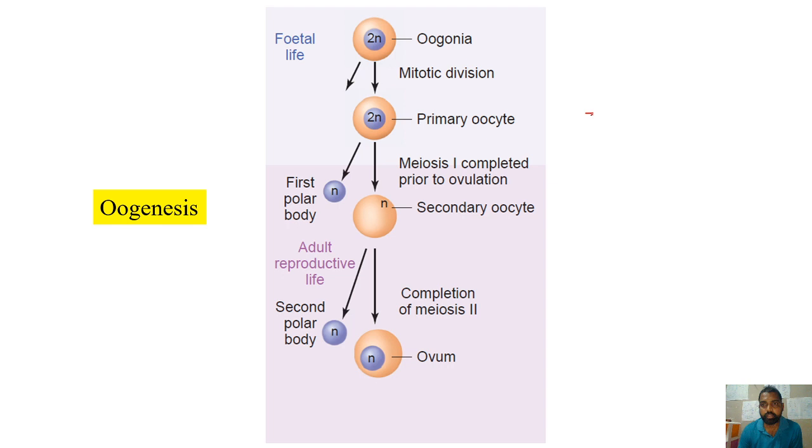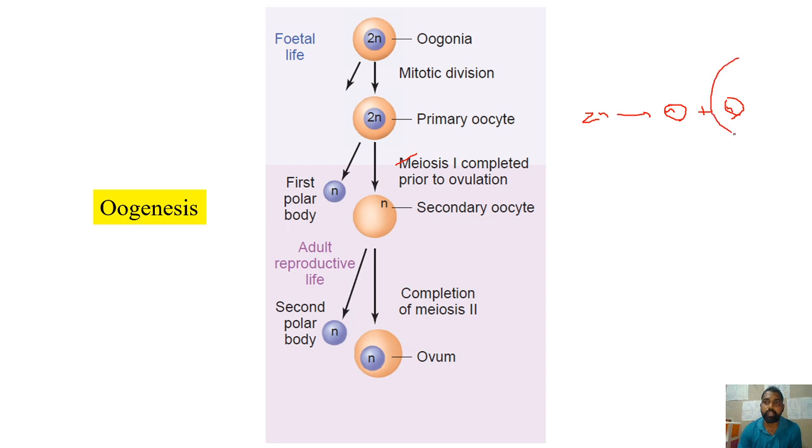So when this primary oocyte, which is diploid, undergoes meiotic division, the nucleus will divide normally. That is, two haploid nuclei will be produced because it is meiosis 1. Now, the karyokinesis will be followed by cytokinesis. When the cytokinesis is taking place, there will be unequal distribution of cytoplasm between these two daughter cells.